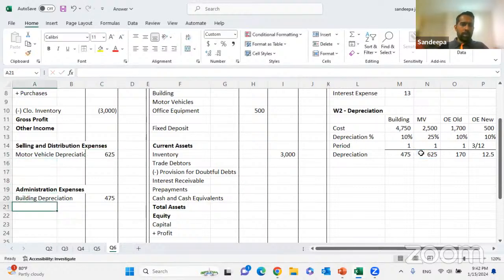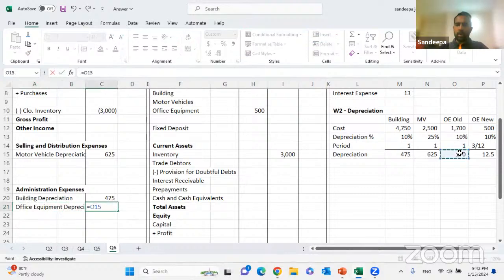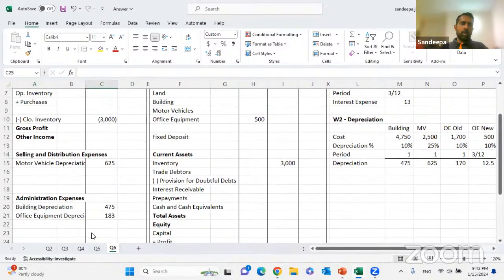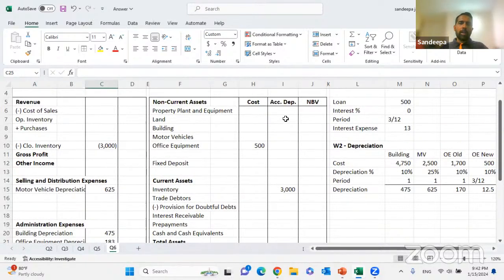Office equipment is an admin expense. I'll take both of them together, old and new, 170 plus 12.5, debited to depreciation expense. Credited to accumulated depreciation.